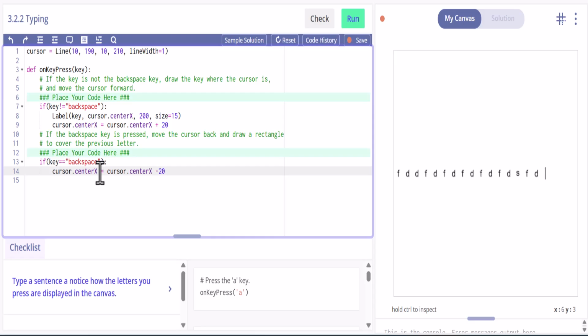So that's going to allow us to go backwards. Okay, so when we hit the backspace key, it'll move back.